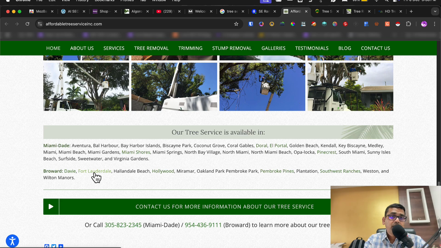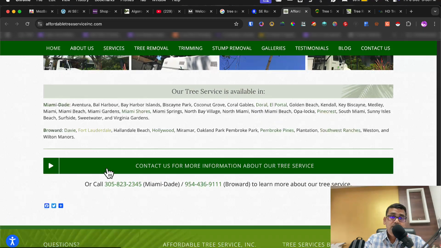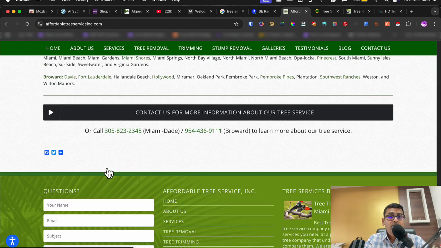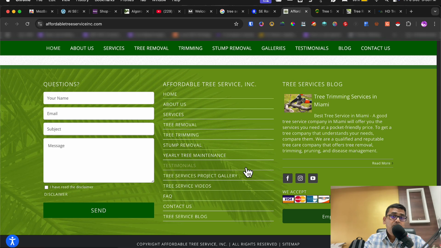They have not made pages for all the cities, but they have made pages for the important ones, which is useful for them. But they have mentioned those other cities also, even if they do not have a dedicated page. Overall, the content is well structured, and this is overlooked by most of us.